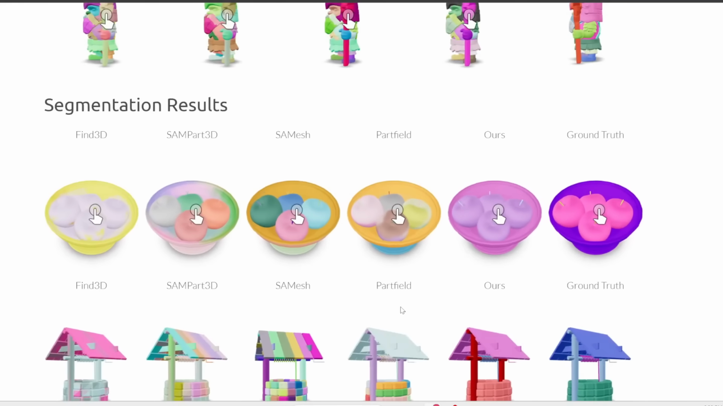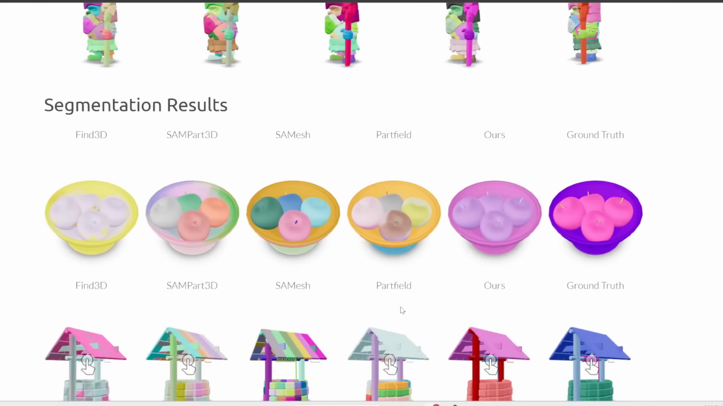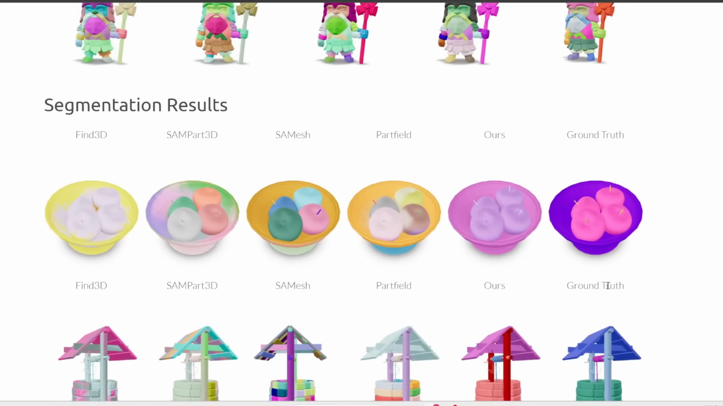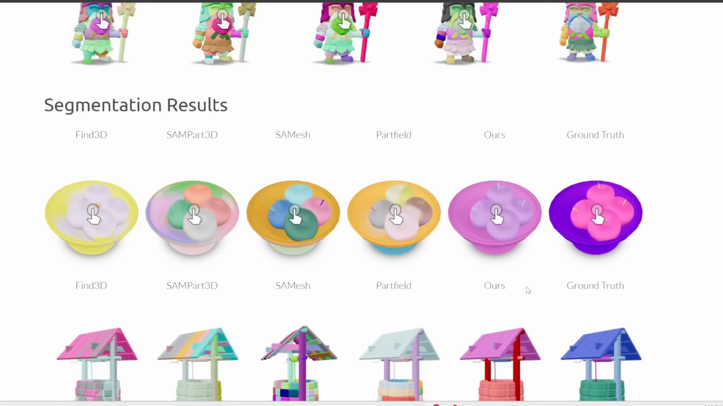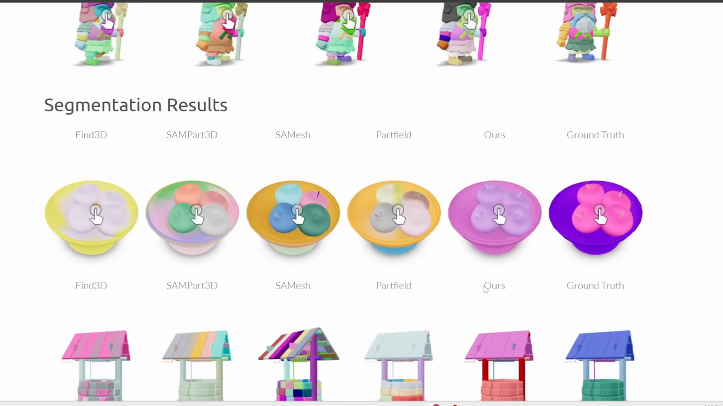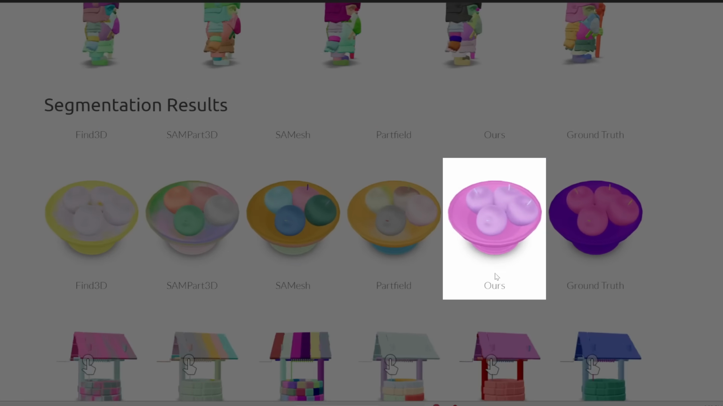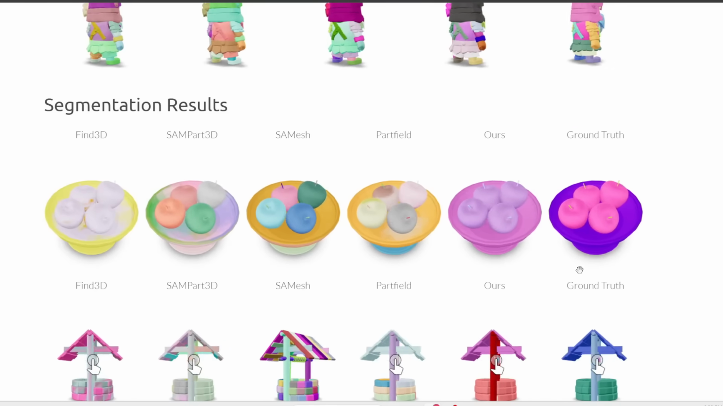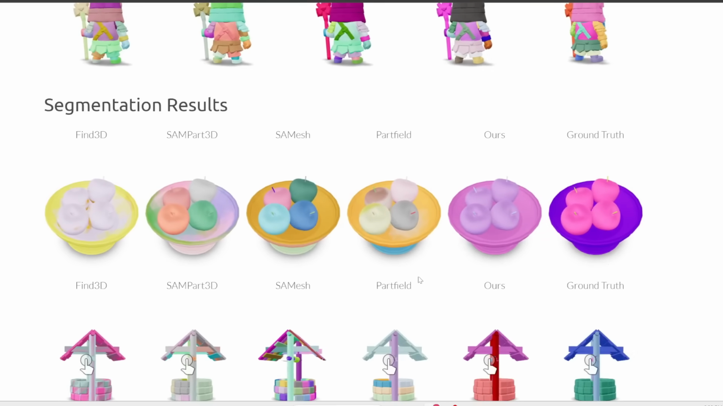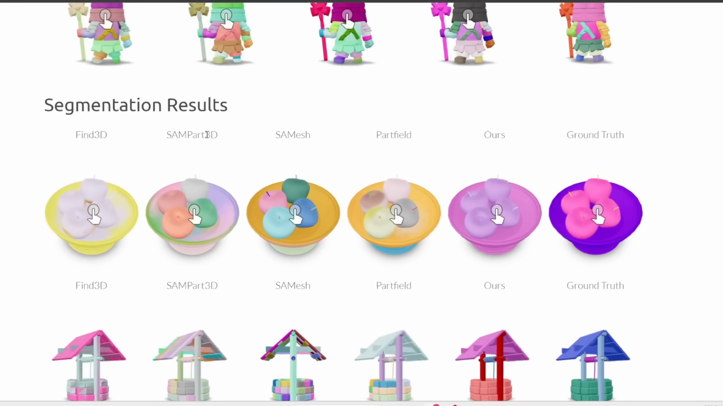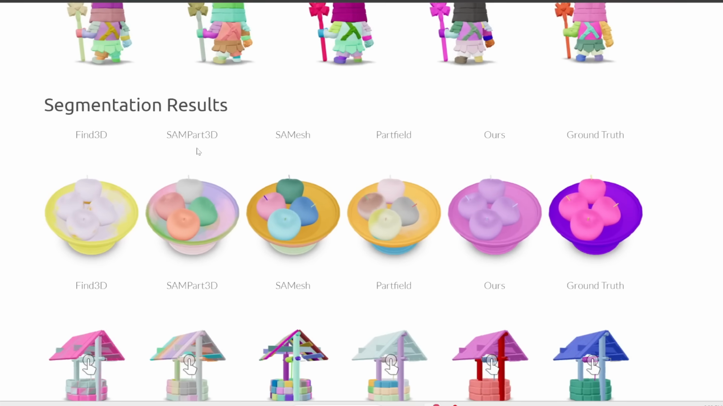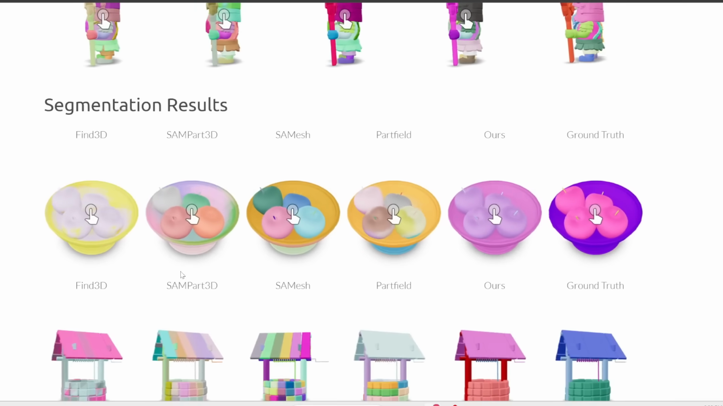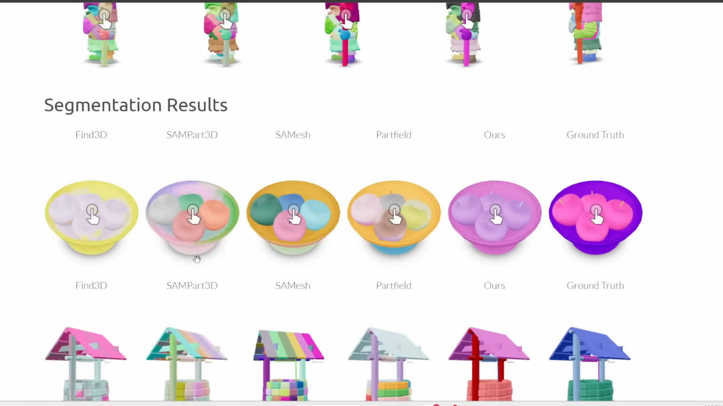And here's the advantage of allowing you to click on the model to decide which parts to segment or merge together. For example, if you only want to separate the fruits from the rest of the bowl, then you're able to do it with this new GeoSam2, which is the second last column. And notice that the ground truth, in other words, the actual segmentation or the answer, is the farthest column. Notice that other tools like Find3D, SamPart3D, SamMesh, etc., were unable to accurately segment the fruits from the rest of the bowl. Some of them would segment each fruit as a separate object, which is not ideal.